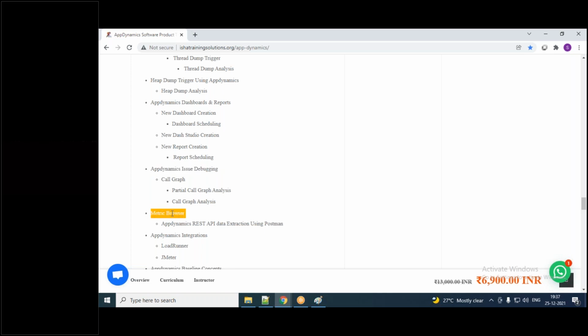The entire AppDynamics metric set is available in a single metric browser. And how will you extract your data out of AppDynamics? Just now somebody asked about InfluxDB and Grafana. We are not covering InfluxDB and Grafana, but we will cover how to provide input to InfluxDB, which is through the REST API. Through the REST API, you can extract the data out of AppDynamics and feed it into a database. That is what we are going to learn in the metric browser.